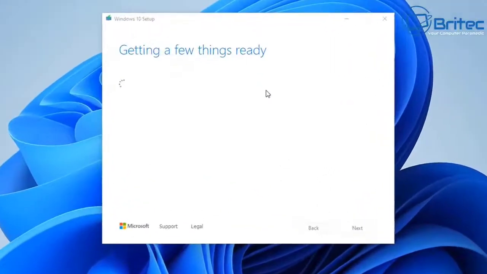You should see something looking like this, Windows 10 setup. And again, what we're going to do here is let this open up and get a few things ready for us. And then we can go to the next stage. So let's just get a few scenarios out of the way first.